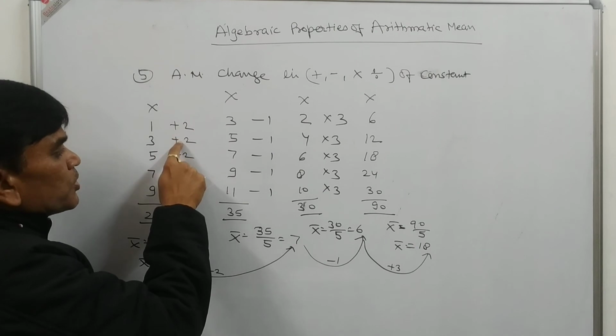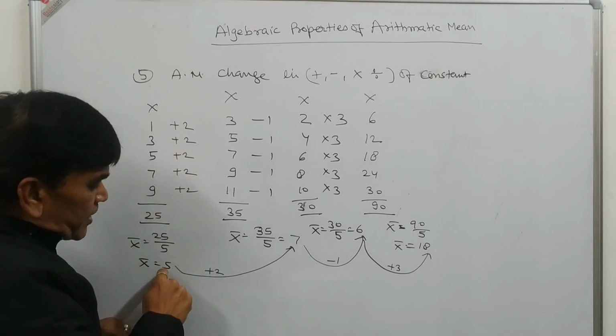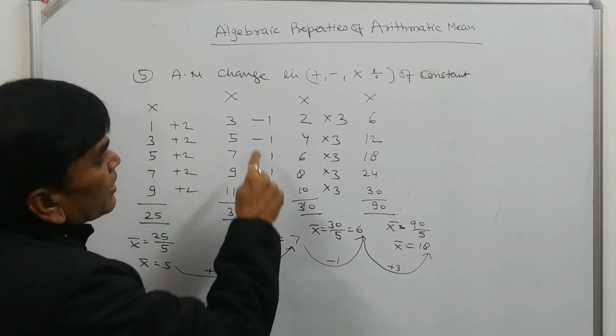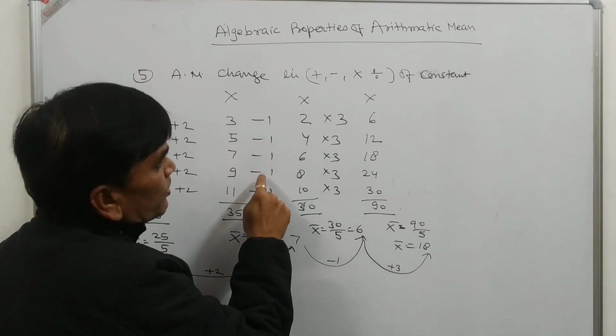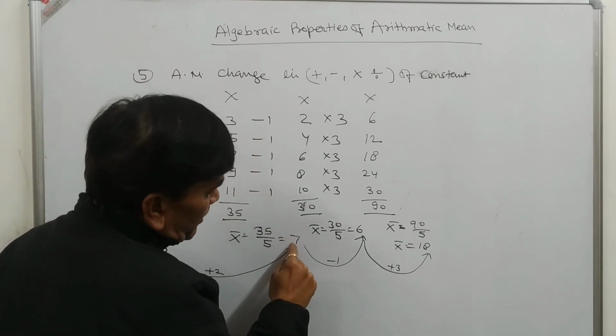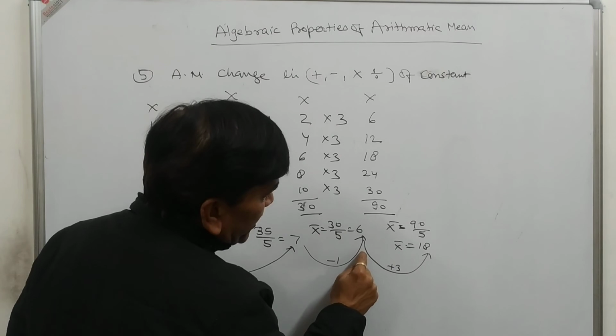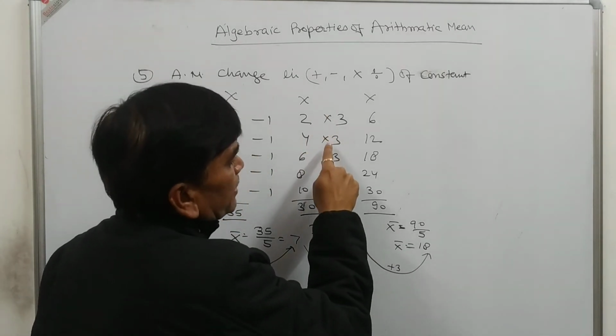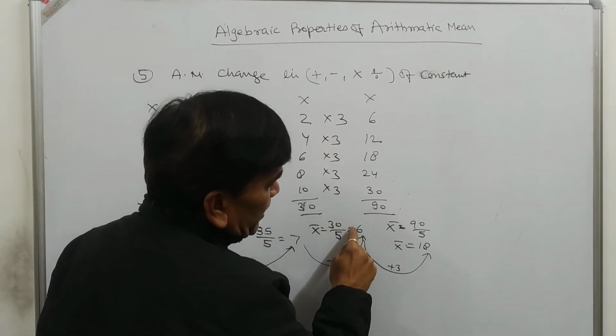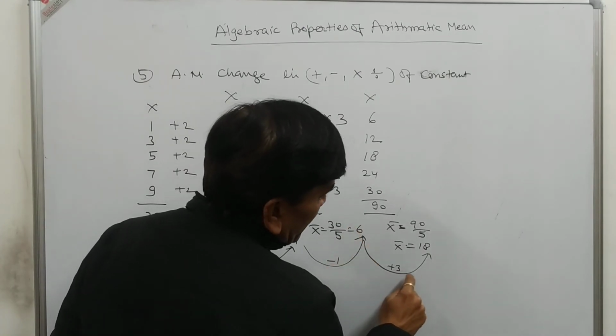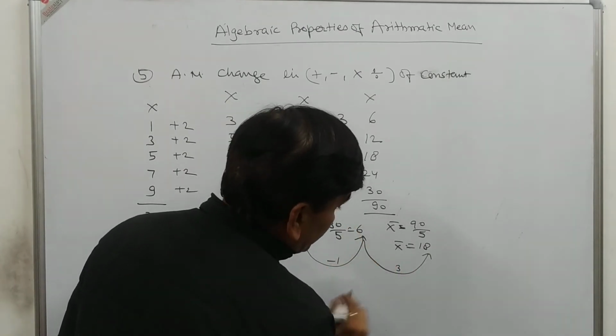Here we add 2 to each item, so our x bar also goes from 5 to 7. Here we subtract 1 from each item, so our x bar also decreases by 1. We multiply each item by 3, then our x bar is also multiplied by 3.